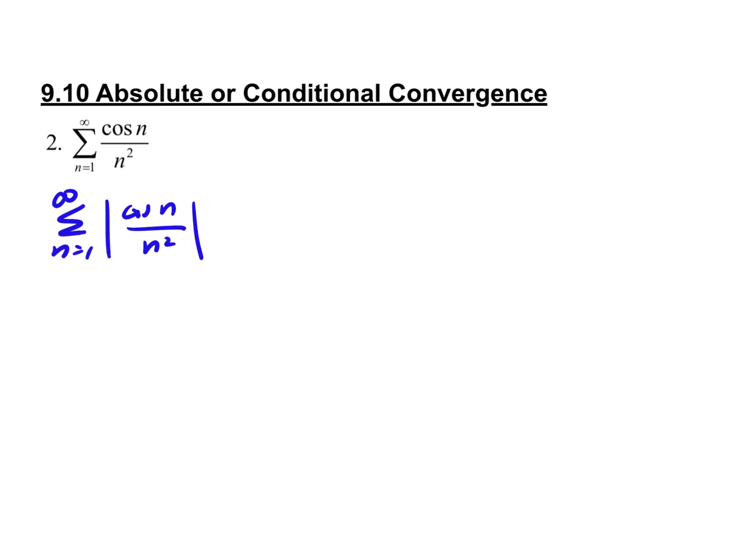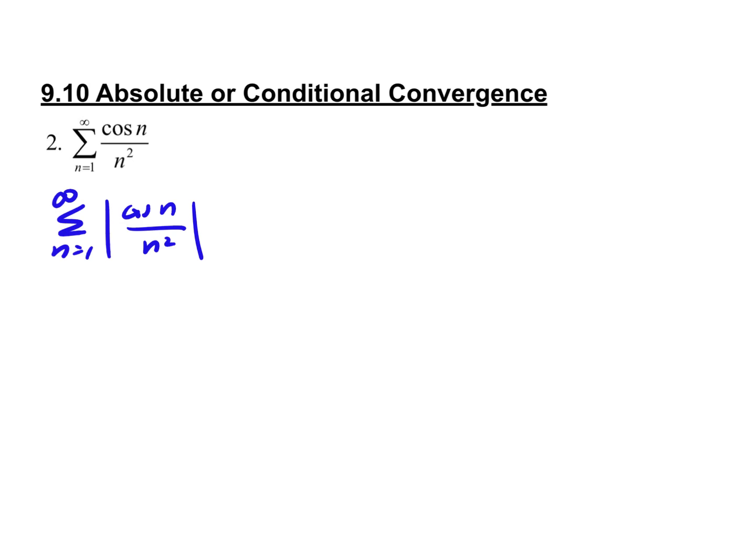Okay. So we should think about what kind of function, what kind of test should we be thinking about here? Huh? P series. Why P series? 1 over n squared, right? We should compare it to 1 over n squared.